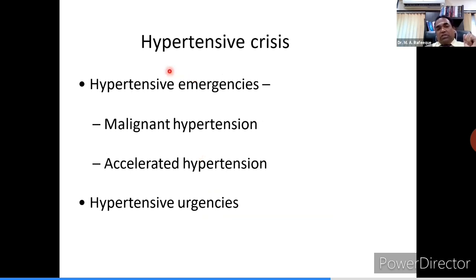Coming down to certain emergency situations in hypertension, hypertensive crisis.